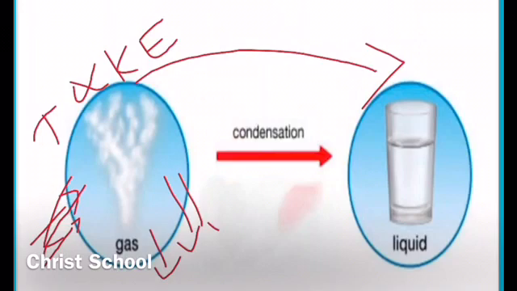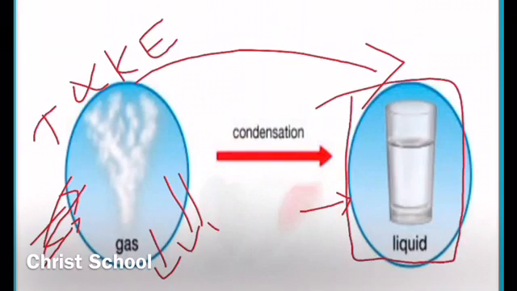Then slowly the speed of the motion of the particles decreases, so the gas particles come closer to each other. So automatically the force of attraction between them increases, and at the same time the spaces between them decrease. Finally they reach the liquid state. So this happens during condensation. Like this we can explain the different processes of change of state of matter. Thank you.